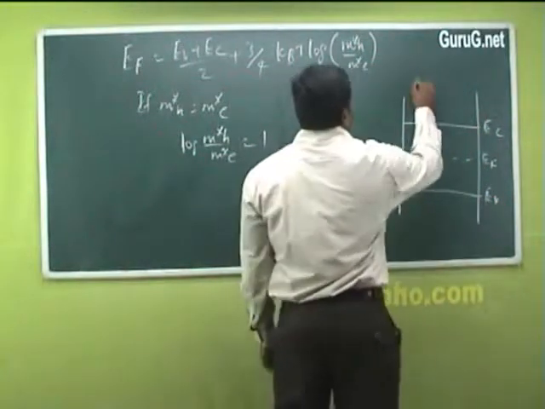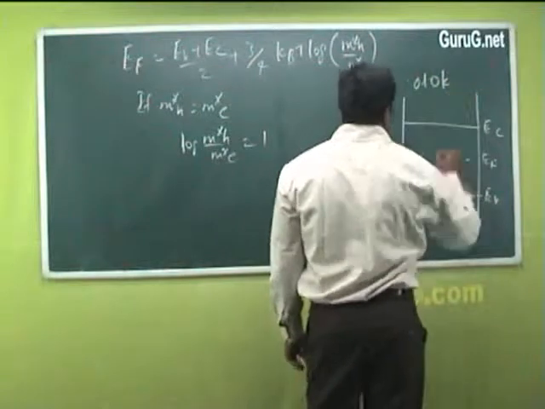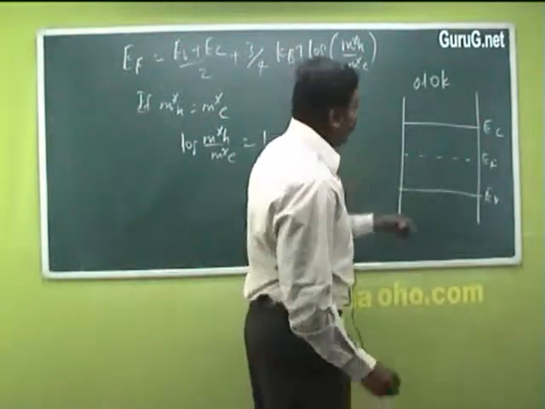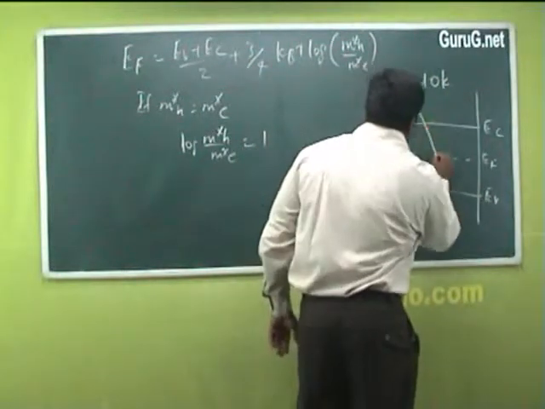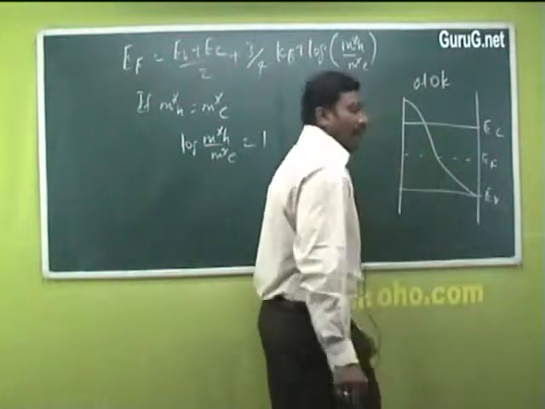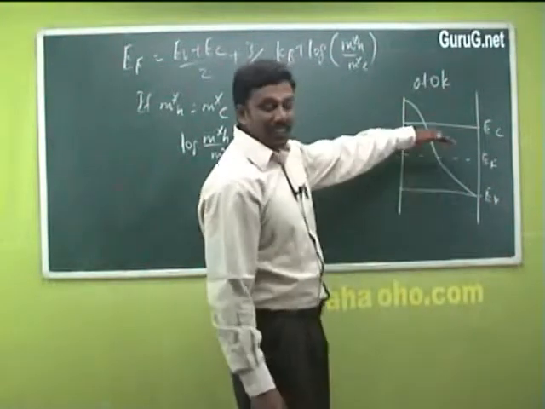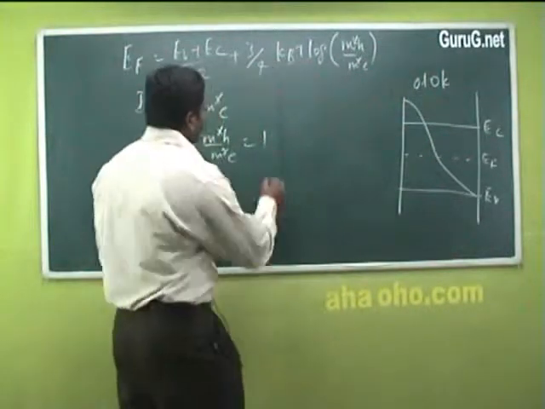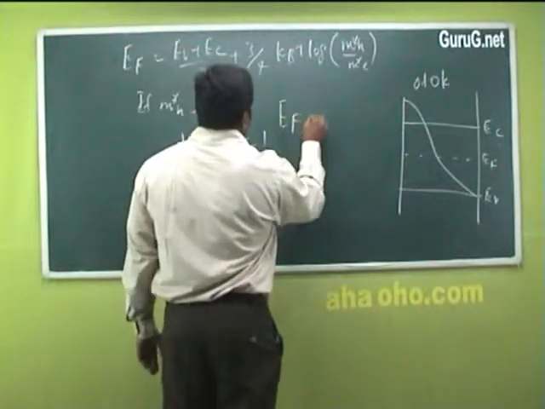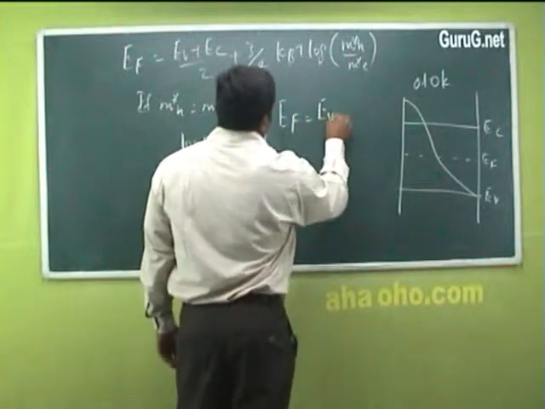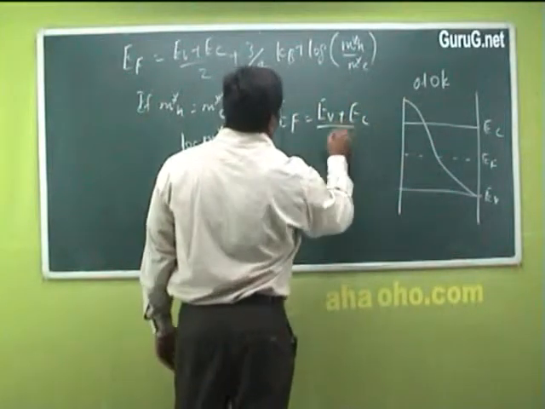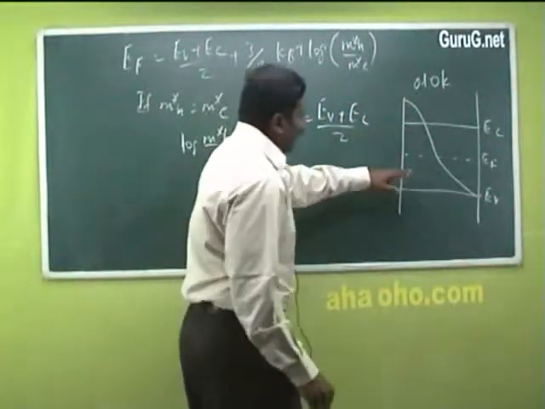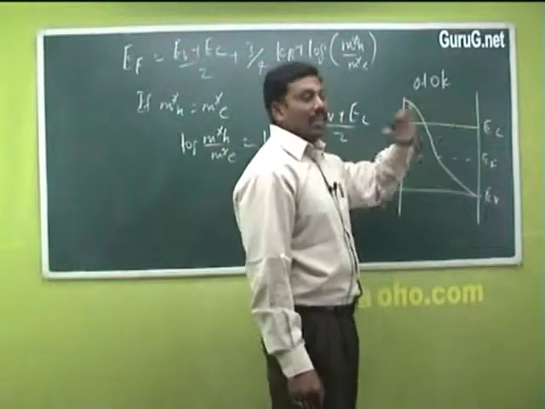At 0 Kelvin, the Fermi energy level lies exactly in between the valence band and the conduction band. Exactly, it is placed at the center. Therefore, EF is equal to (EV + EC)/2.